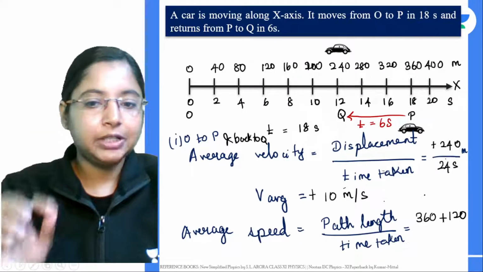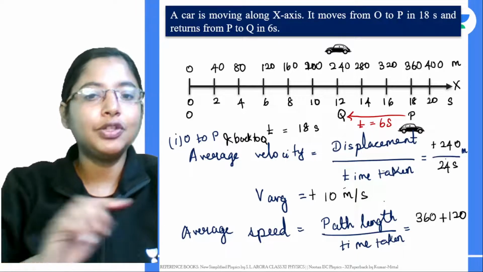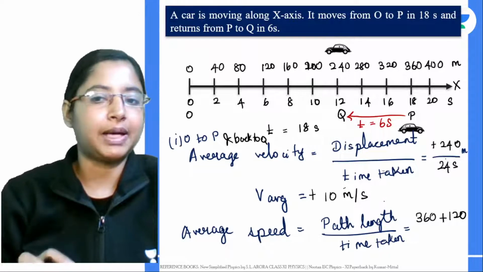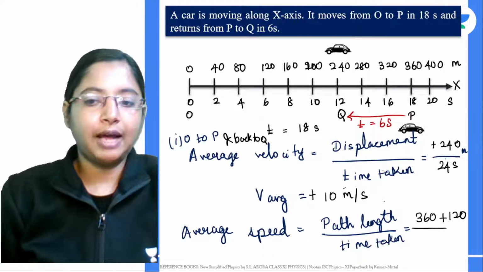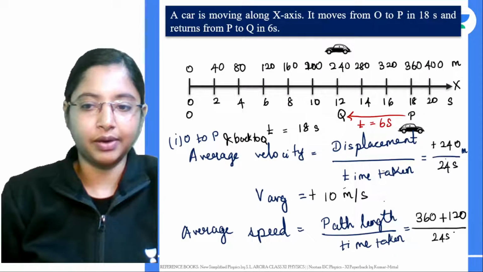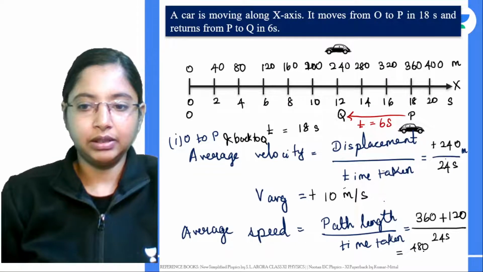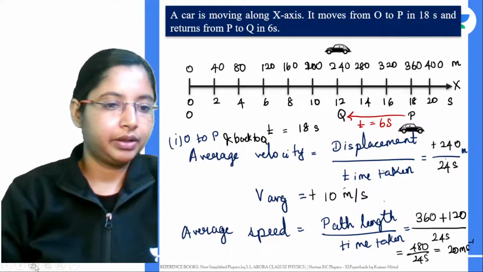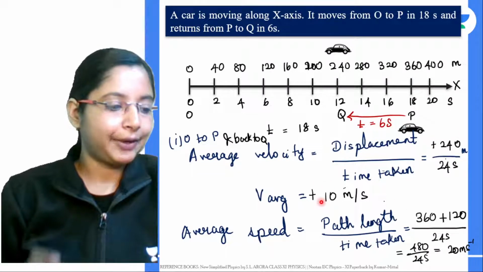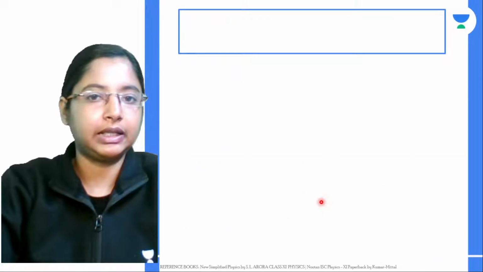So average speed, when you're talking about path length, it gives you the actual path traveled. Displacement just gives you the shortest path length. So average speed means it gives you the total path taken, divided by 24 seconds. This will be around 480 by 24, which is around 20 meters per second. So this becomes your speed and this becomes your velocity. I hope the difference between speed and velocity is clear now.